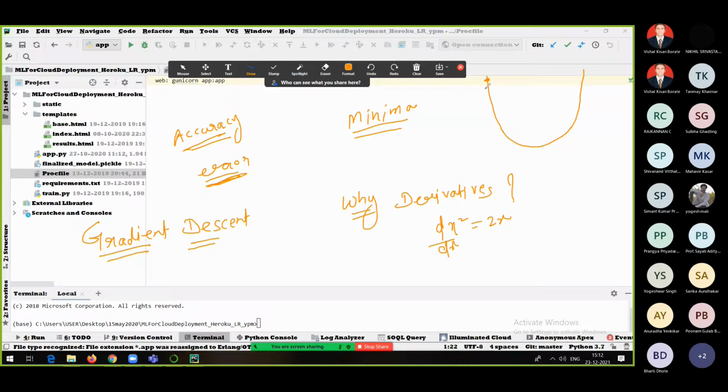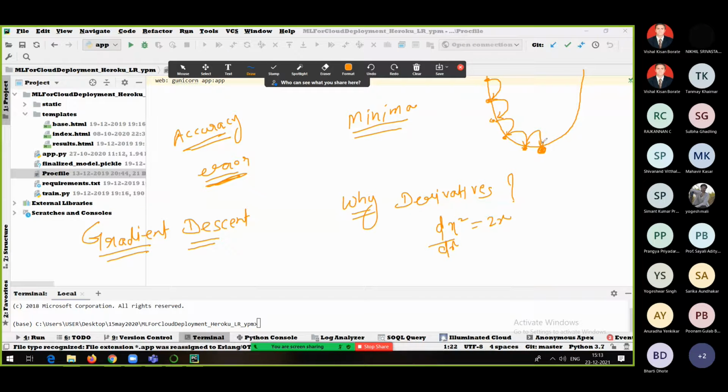So let's say error is here. When we take the derivative, it will come here. Again we take the derivative, error is decreased further. Again we take the derivative, error is decreased further. So we go on taking the derivative until there is no further decrease in the error. Let's say we took the derivative and now we got this particular error here.